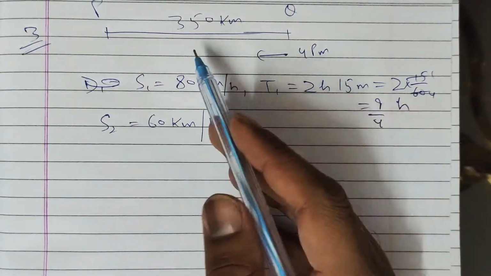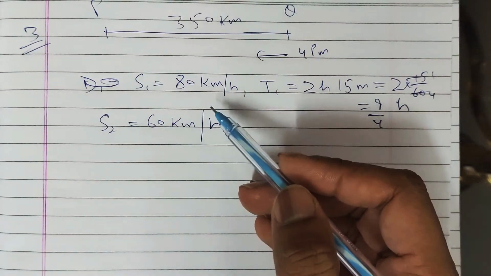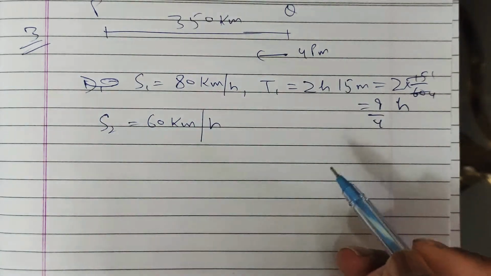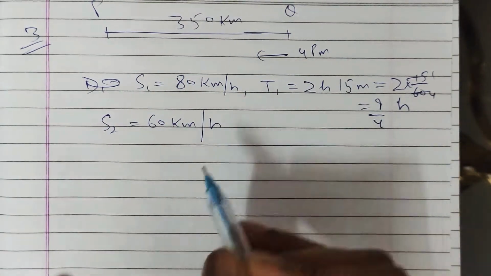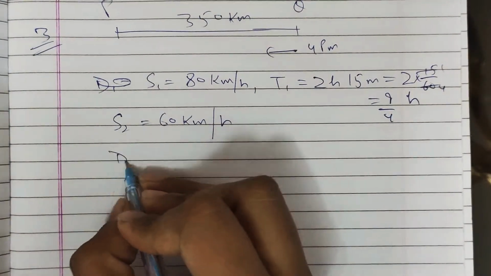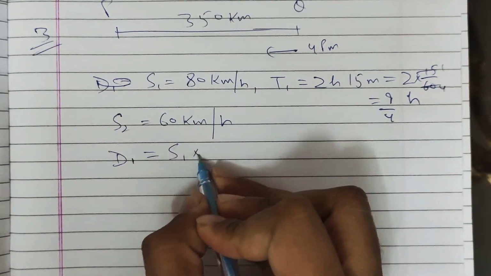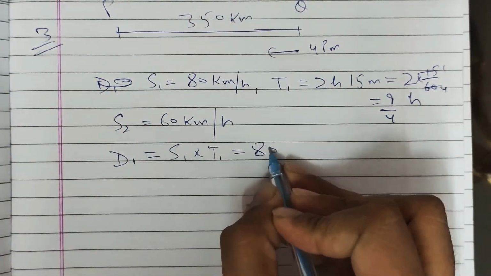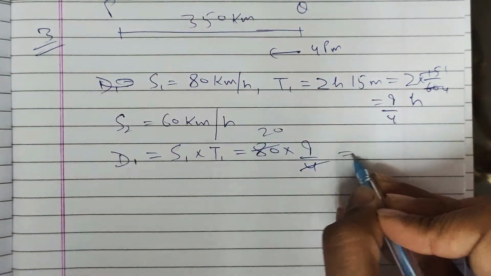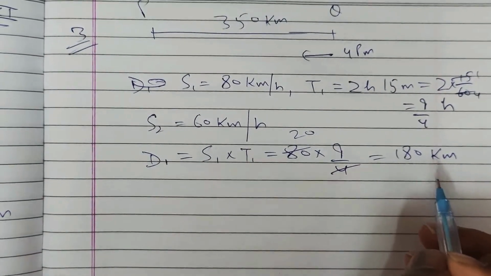So distance is given, two different speeds are given, the total distance we know, and one time we know, right? So what we have to do is find out the distance covered by the first speed. Distance is equal to speed into time. Speed is 80, time is 9 by 4 hours, so 180. So 180 kilometer he covers with 80 kilometer per hour speed, right?